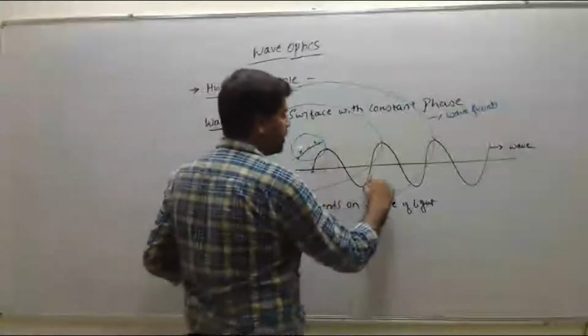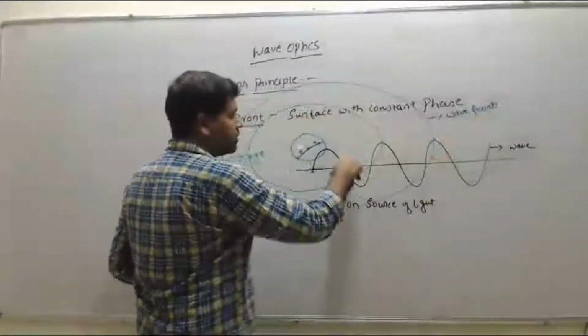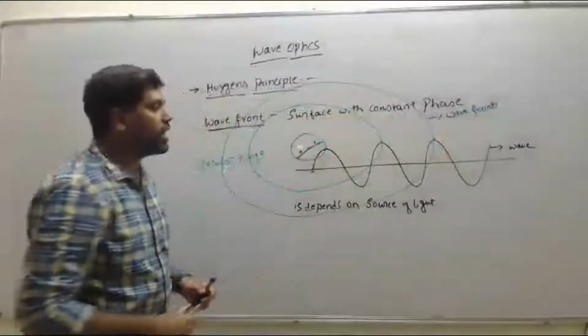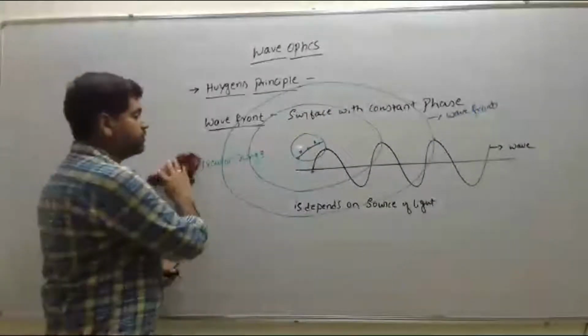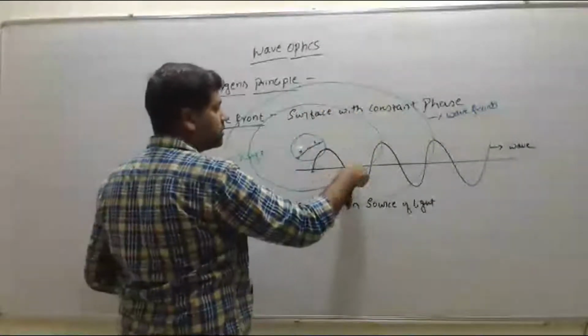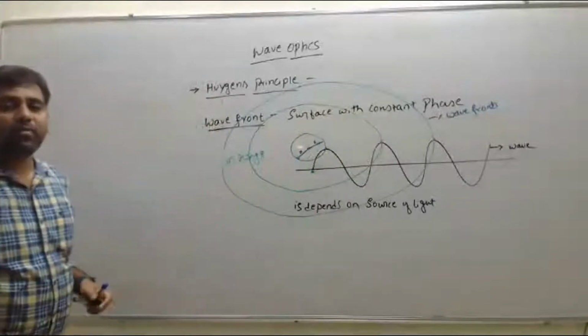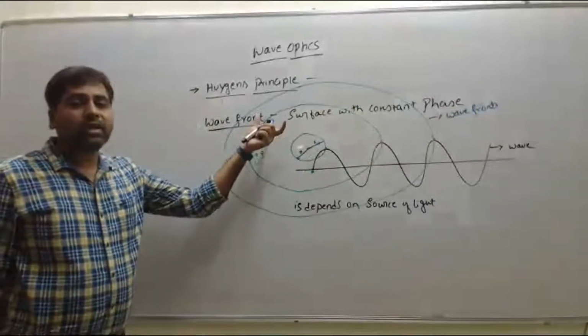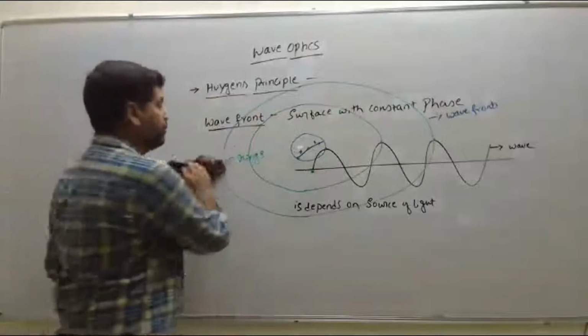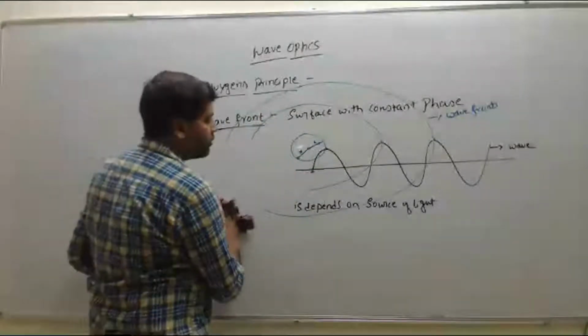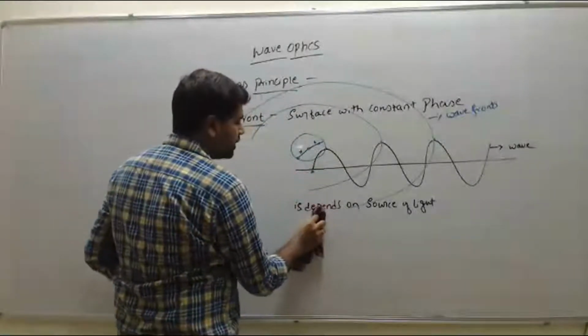So this one is the wave, and these circular parts we call wave fronts. This is in 2 dimensions, that's why it appears as circular rings. In 3 dimensions, it appears to be a sphere. That one we call spherical wave fronts.